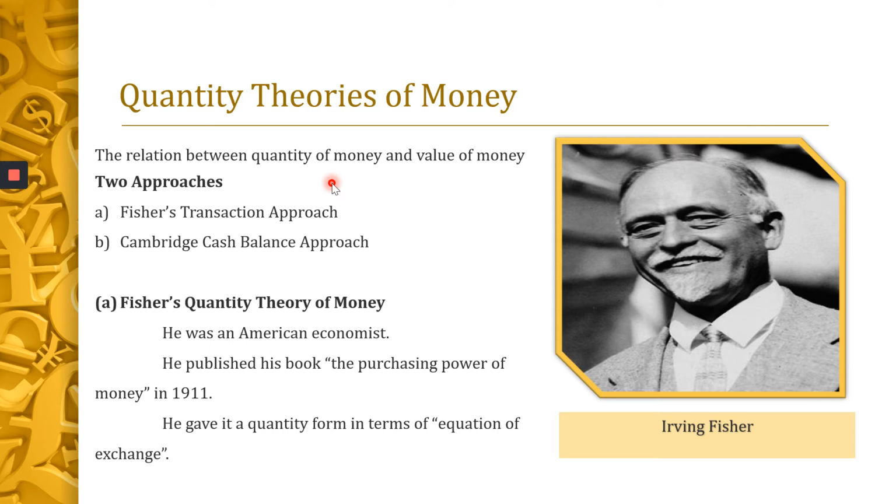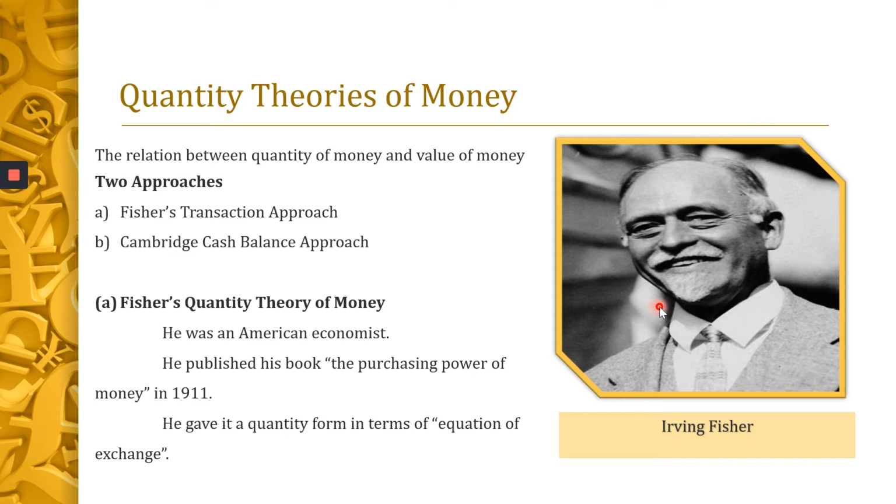So who is this man? He is Irving Fisher. So the quantity theory of money is a very, very old theory. It is as old as the 16th century. It can be dated back to the 16th century.